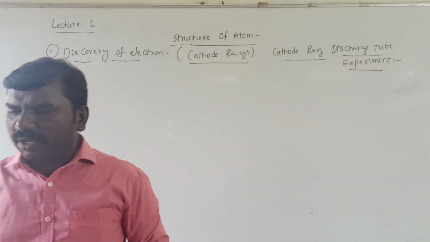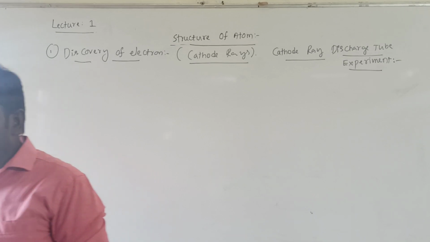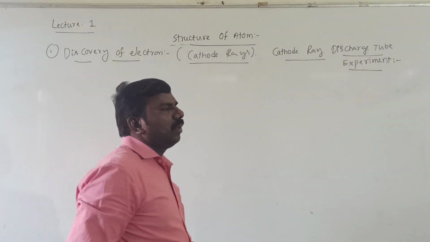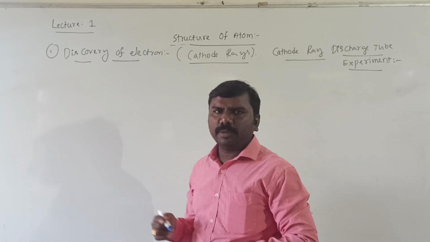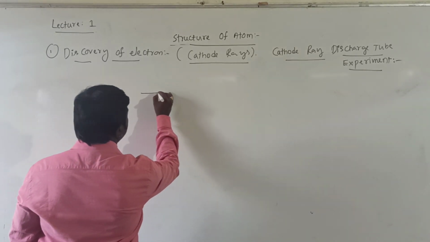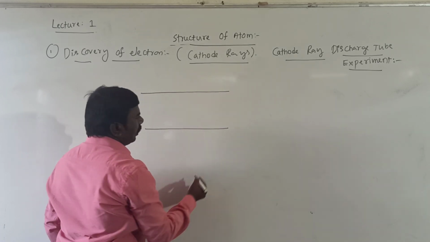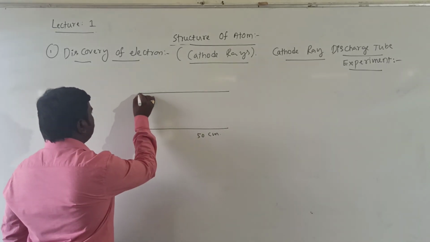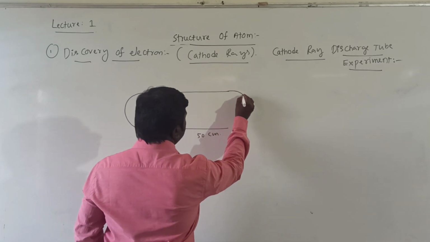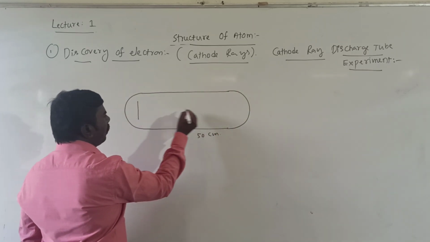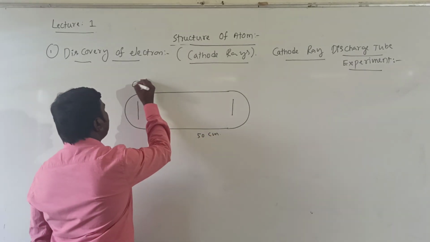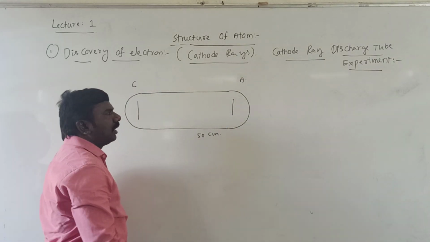Before J.J. Thomson, many members built the cathode ray discharge tube. First of all, the cathode ray discharge tube is cylindrical, and the length is 50 centimeters. They have taken two electrodes. One is the cathode, another one is the anode. This is the cathode, this is the anode.